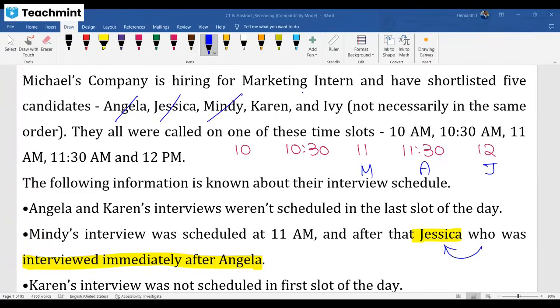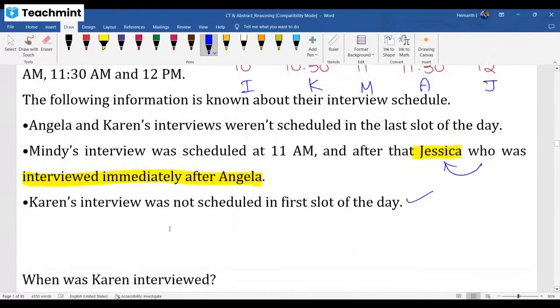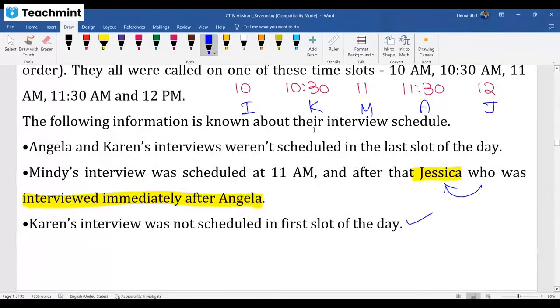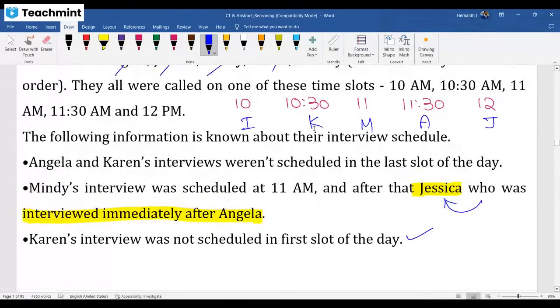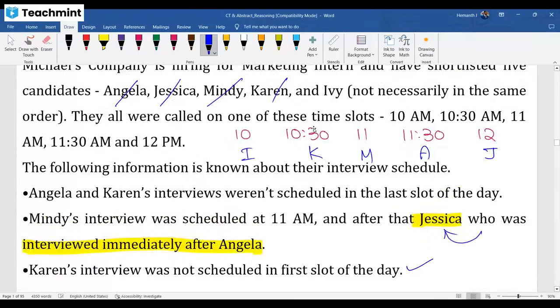Next thing, Karan is not scheduled in the first slot. Karan cannot be in the first slot. Karan should be here. Then Ivy should be at the first slot. Right. Now, first question: Karan's interview is scheduled at what time? See, this is one puzzle, see the questions.